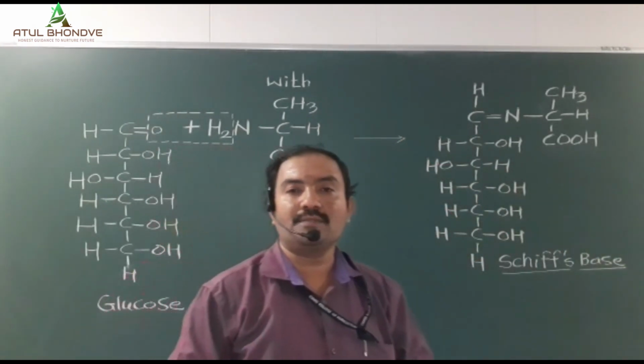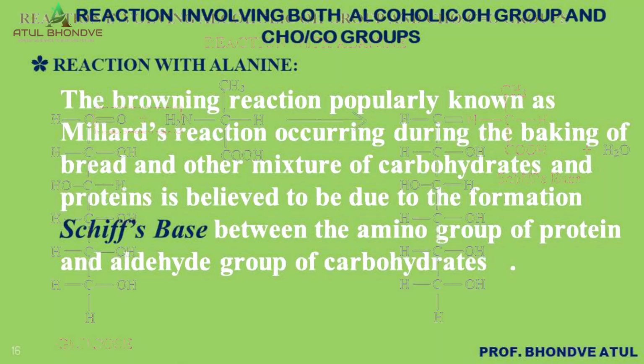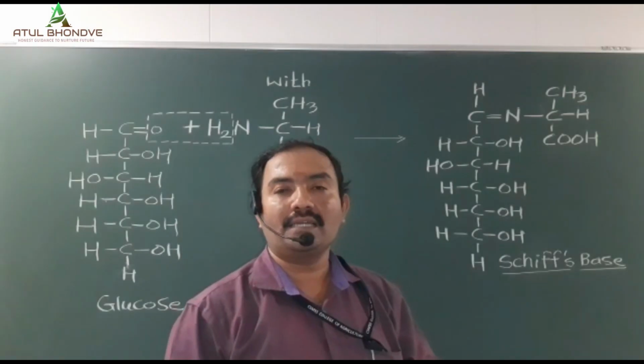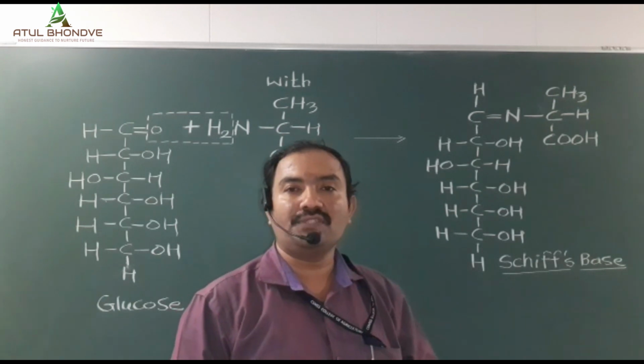According to the scientist Metz in 1960, during the browning of bread, during baking, the browning reaction commonly known as the Maillard reaction is carried out because of the formation of Schiff's base. When protein and carbohydrate react with each other, the amino group of protein and the aldehyde group of carbohydrate combine and form Schiff's base.